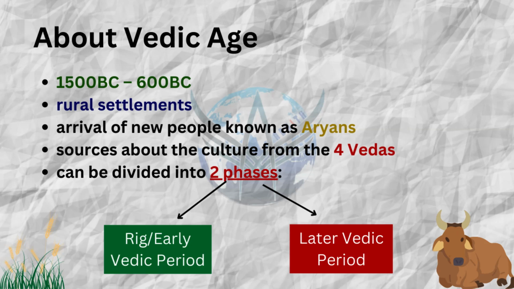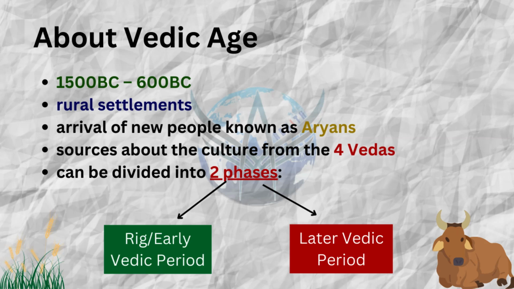All right. So from those Vedas, the era or the age of Vedic can be divided into two periods or two phases. One is Rig or early Vedic period. And the second is later Vedic period.